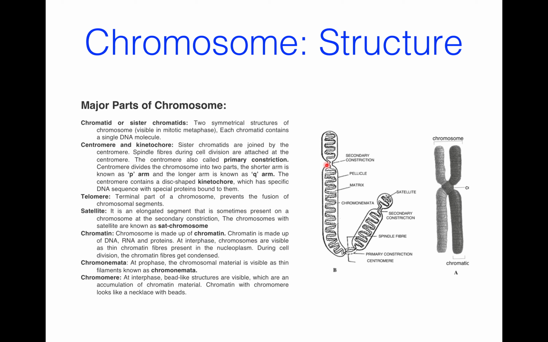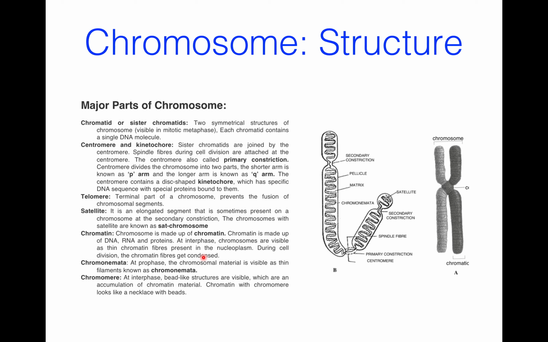Now, chromatin. Actually, chromosome is made up of chromatin. Chromatin is made up of DNA, RNA, and protein. At interphase, chromosomes are visible as thin chromatin fibers present in the nucleoplasm. During cell division, the chromatin fibers get condensed.